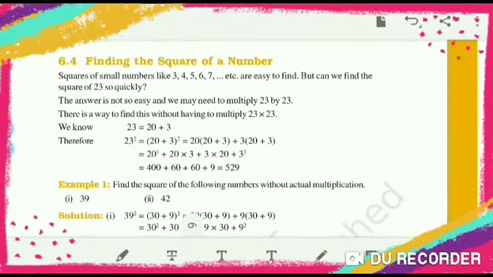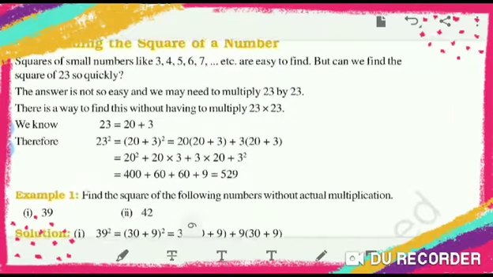Finding the square of a number. Suppose you want to find the square of small numbers like 3, 4, 5, 6, 7. It is easy to find. But if you want to find the square of numbers more than 20, more than 25, how do you find it? For example, 23 square. 23 by 23 multiplication, some students will feel difficult. So what can you do?